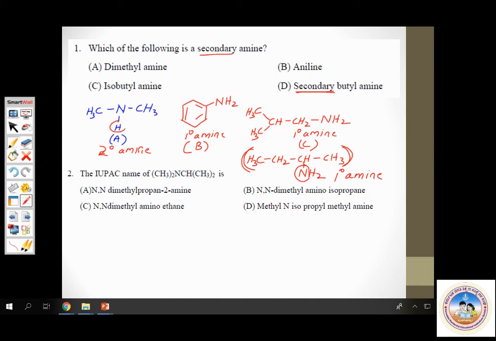Yes. That was question number 1. Now coming to question number 2. The IUPAC name of an amine is asked. There is an amine given, we have to find out its IUPAC name. Okay, let me write the structure first. CH3 twice.